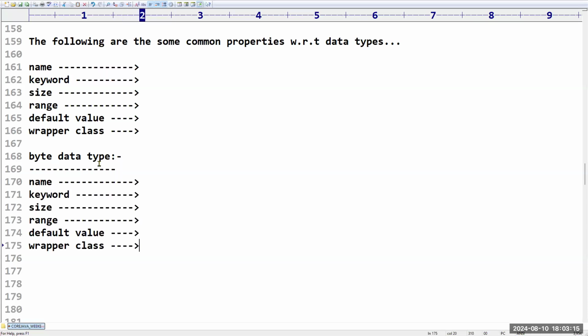For this byte, what is the name of this data type? Is it integer or not? Please confirm. It is integer only, right? What is the keyword that we are going to use for this? Byte is the keyword. Tell me what will be the size? One byte. It is going to occupy 1 byte. What will be the range?